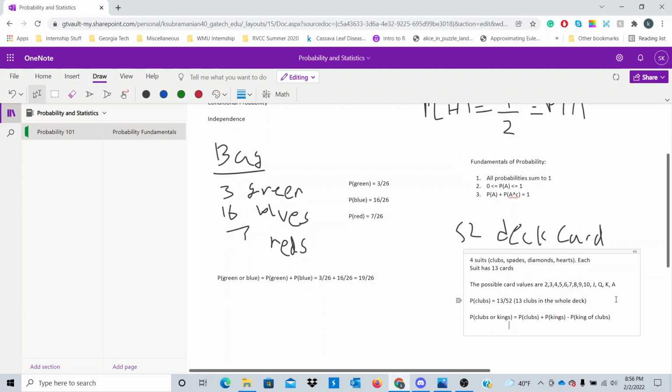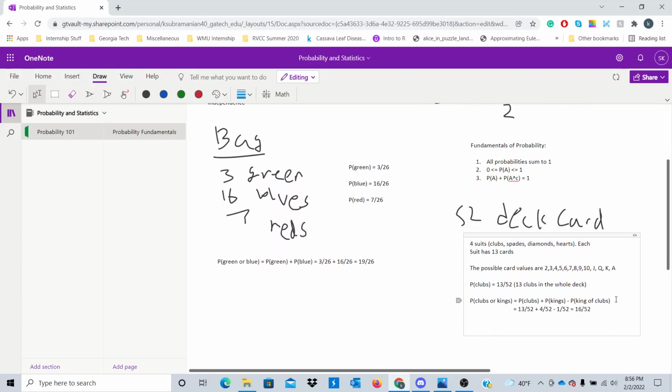So the probability of getting clubs is 13 out of 52. The chance of getting a king is 4 out of 52 because there are 4 king cards in the deck, and the probability of getting a king of clubs is 1 out of 52 because there's only one such card in the deck. So actually, the probability of getting clubs or kings is 16 out of 52. So what do we notice in this example, right?